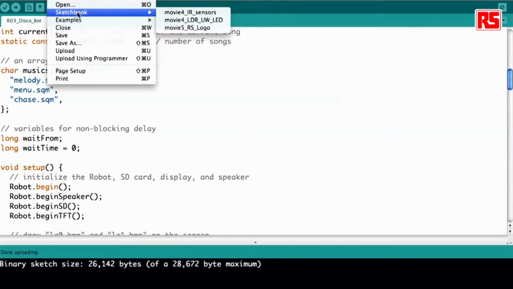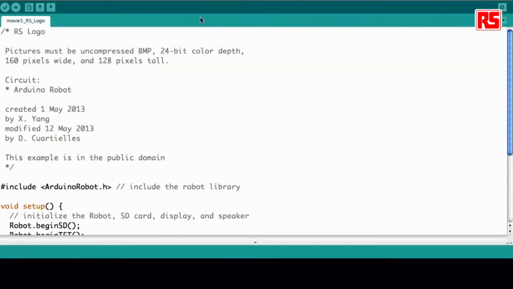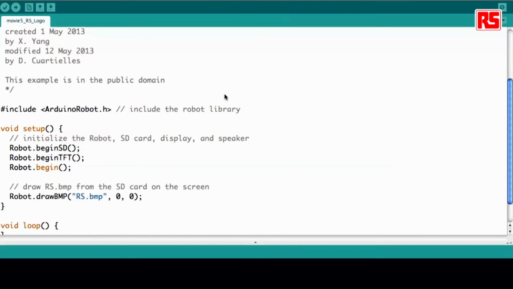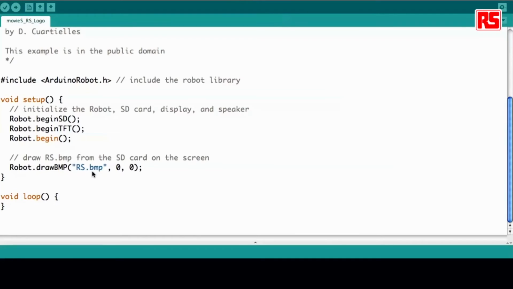It's a very simple example I created especially for this. This example, as usual, starts by instantiating the Arduino Robot library, starts the use of the SD card, starts the screen, starts the robot, and just draws the BMP picture rs.bmp. It's going to be very simple.